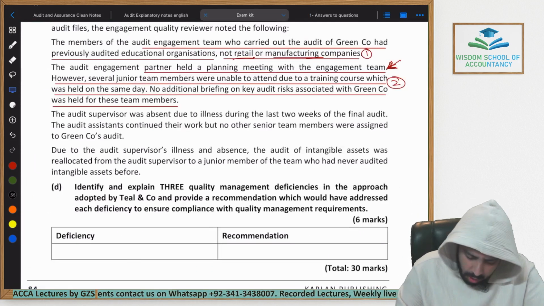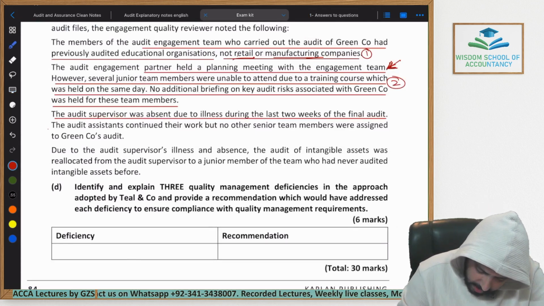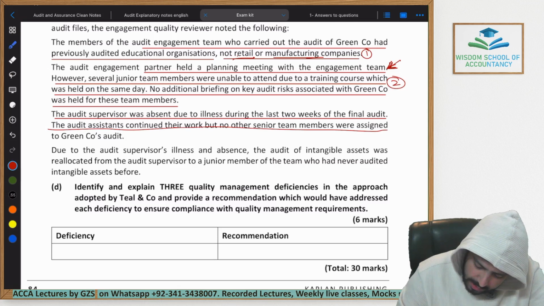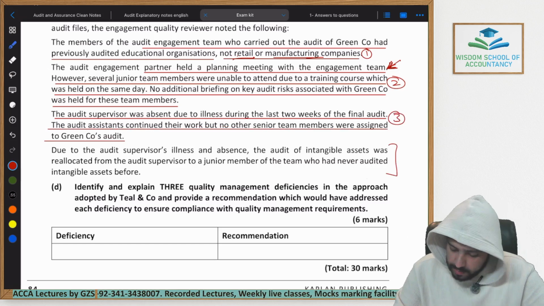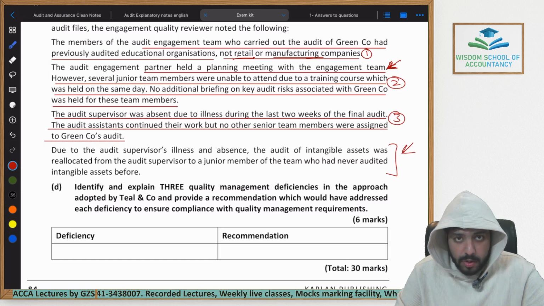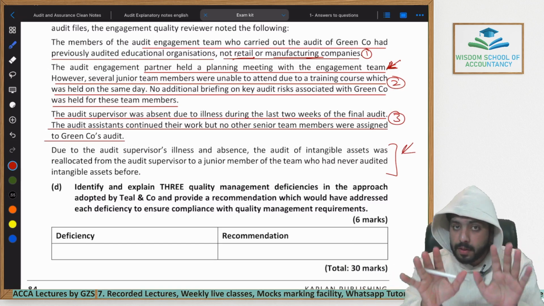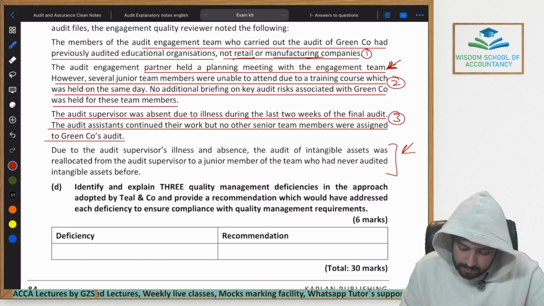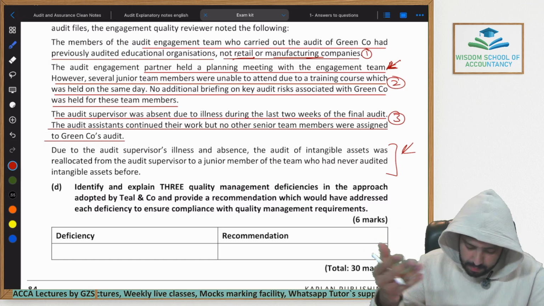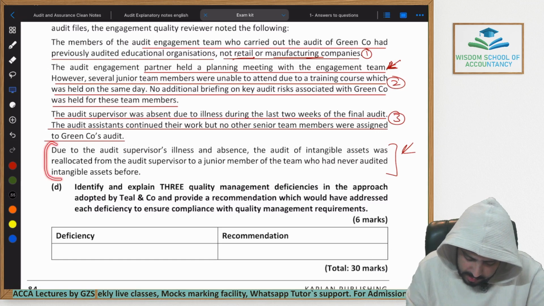Moving forward, always remember that we have identified 3 different deficiencies as of yet. This means if I was an AA student going into my exam, I would have simply skipped the remaining paragraph and moved towards the next question, because time saving is very important if I am an audit student giving the AA exam within the actual practical exam. But still, this is a class, so moving towards the next paragraph. Let's read what it says.